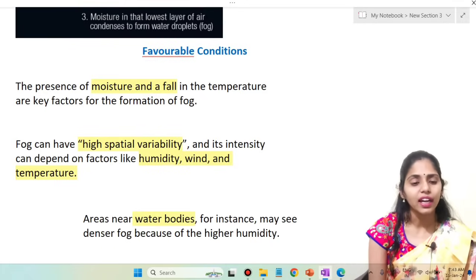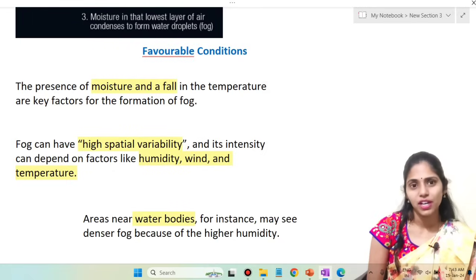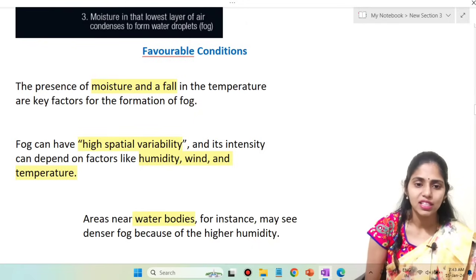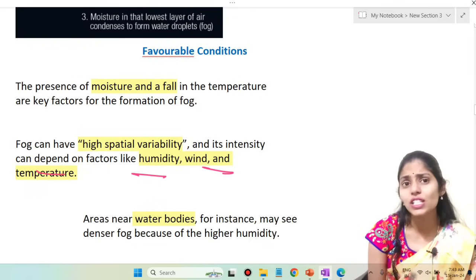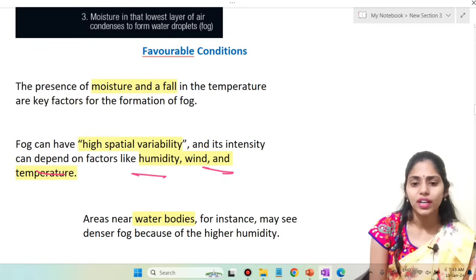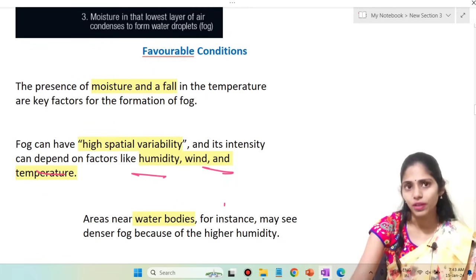Fog can have high spatial variability, and its intensity depends on factors like humidity, wind and temperature. The areas which are near water bodies, for instance, may see denser fog because of higher humidity.